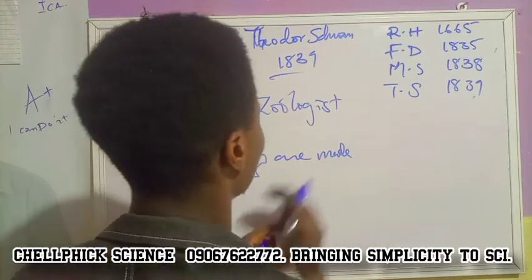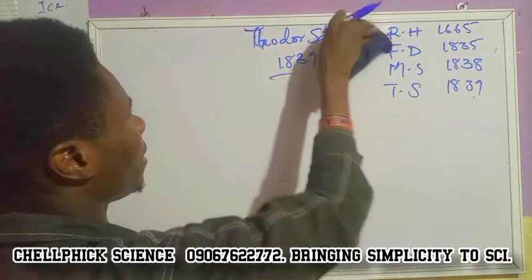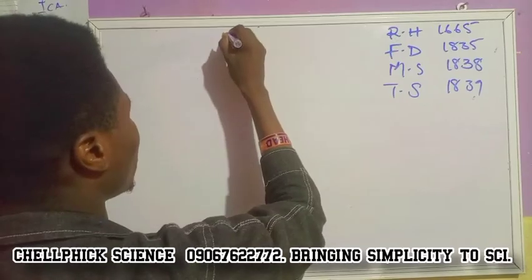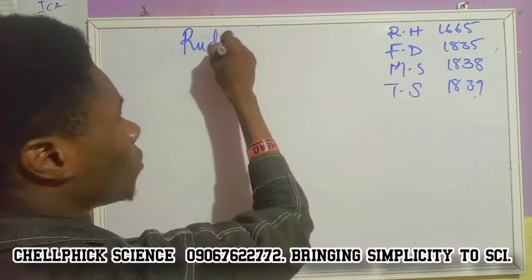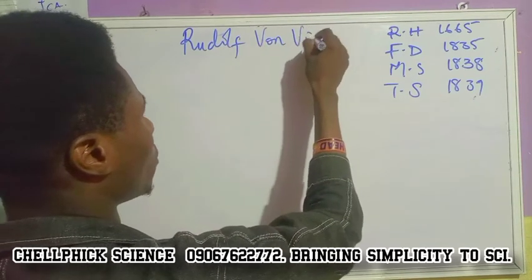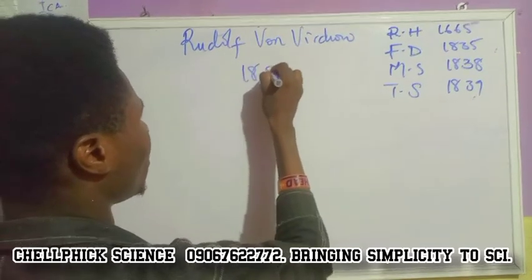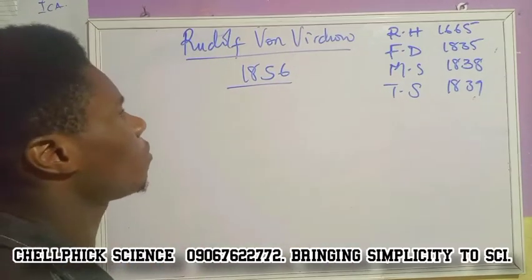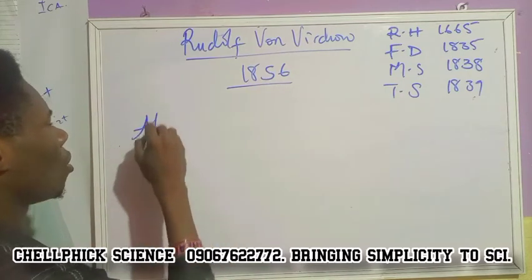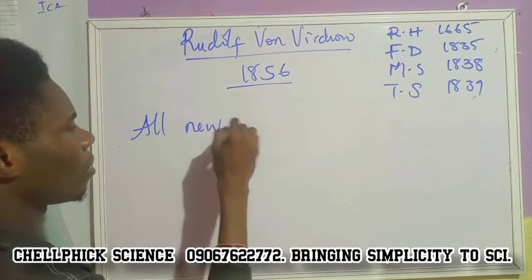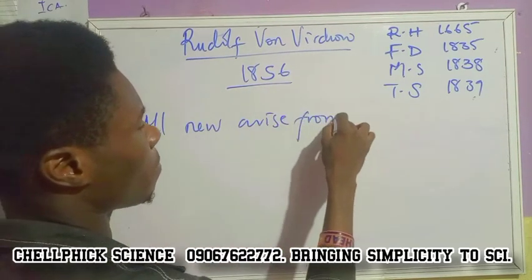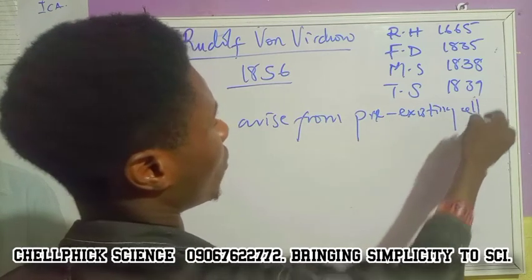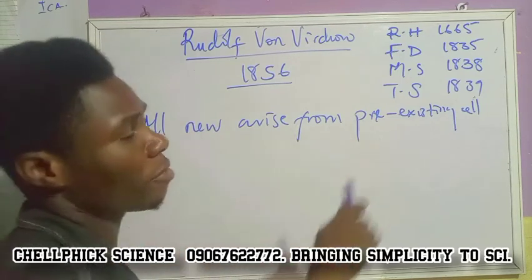So the last scientist that came up with the idea, this one does not actually discover anything. He already brought a rule. His name is Rudolf von Virchow. He came up in 1856. So what did he do actually? Rudolf von Virchow postulated a theory that all new cells arise from pre-existing cells. This is the idea of von Virchow. He brought it that all new cells arise from pre-existing cells.